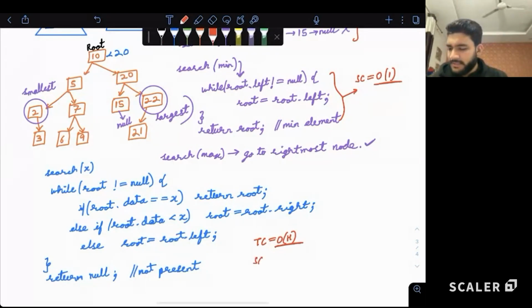What is the space complexity? Like, is there anything that we are actually storing somewhere? No, so it's constant. We do not use any stack, queue, anything. We are just not storing anything extra. So space complexity is constant. Is it clear to all how things are working?